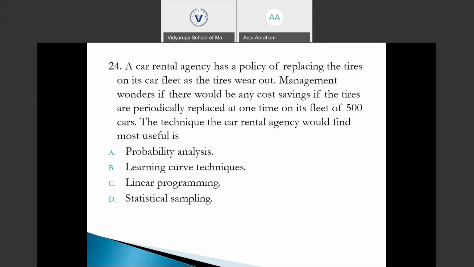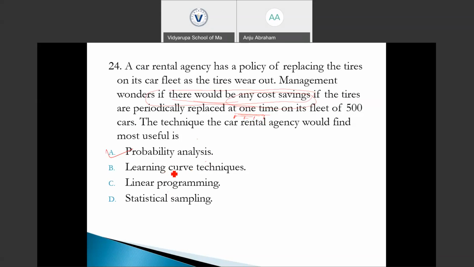Can you give me the answer? Option A, probability analysis, because they are considering whether there would be any cost savings. There is uncertainty. They are considering whether there would be any cost savings if the tires are periodically replaced at one time, so they are not sure regarding this cost savings. So they are considering whether to do it or not. In such a decision situation, the best technique that we could apply is probability analysis.